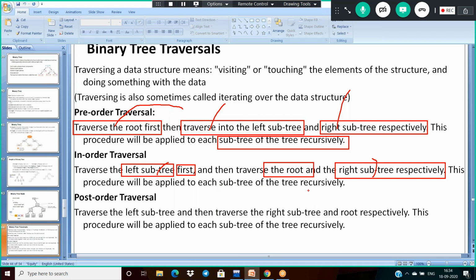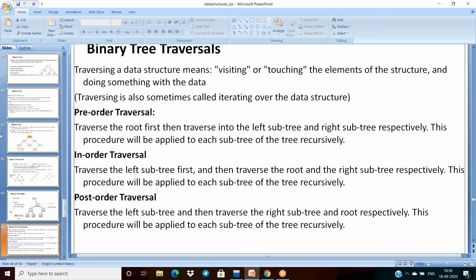And what about post order? Post order means first left subtree, next right subtree, and then root. Okay, so this is about tree traversals, binary tree traversals.